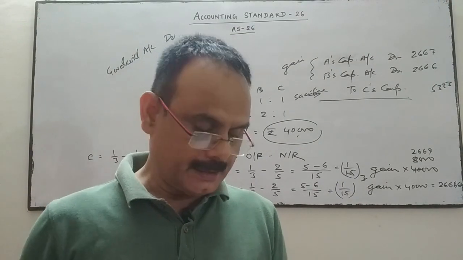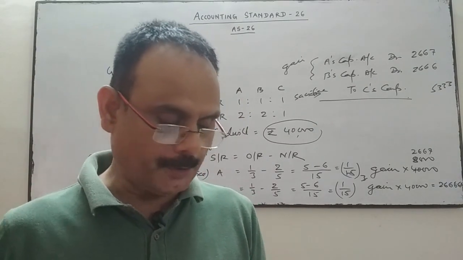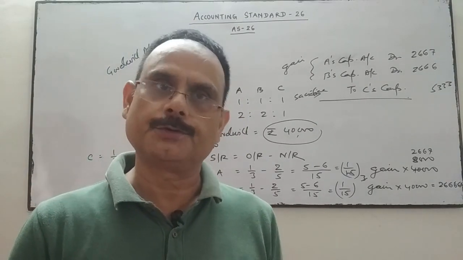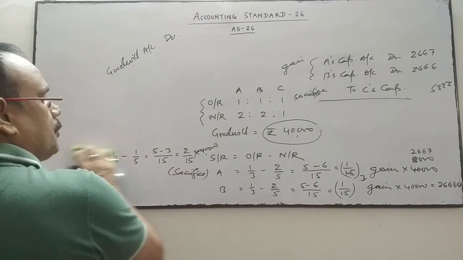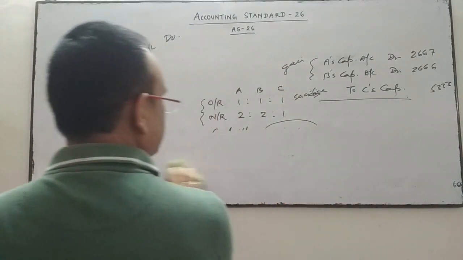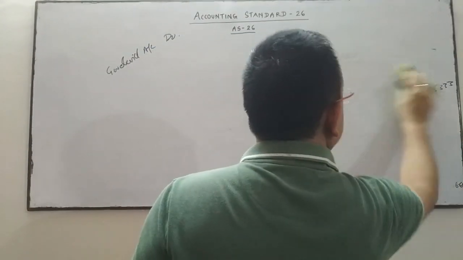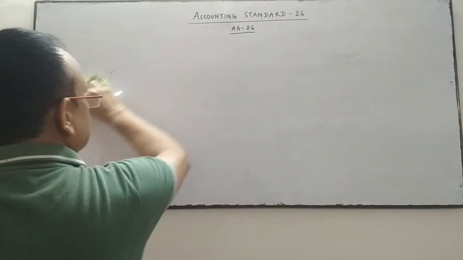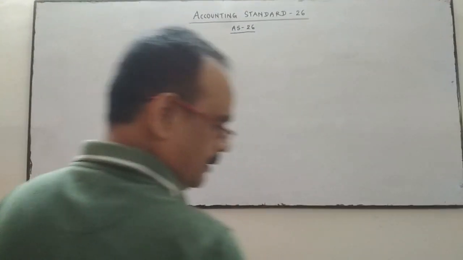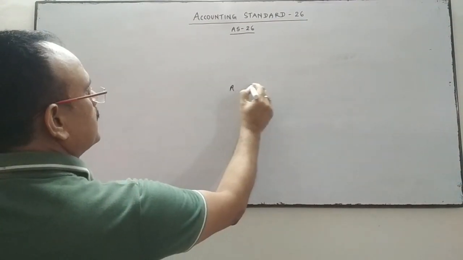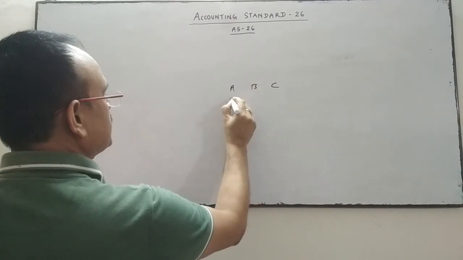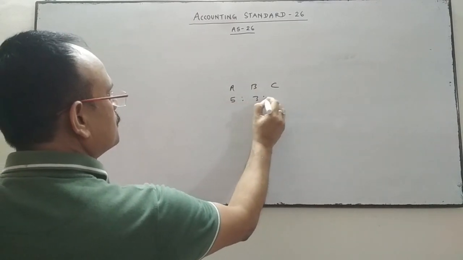A, B and C are partners in a firm sharing profit in the ratio of 5:3:2.